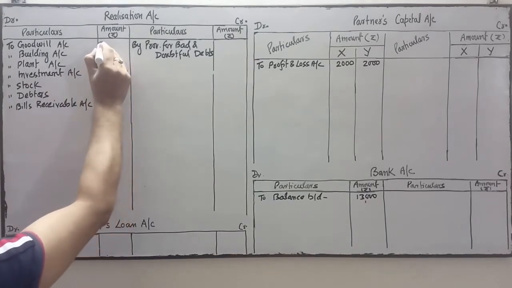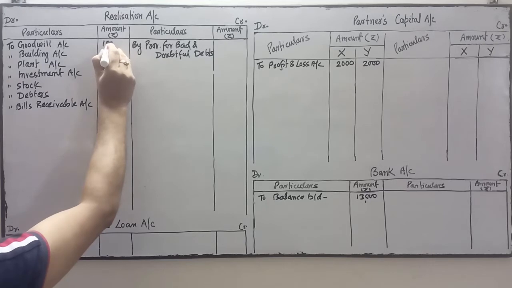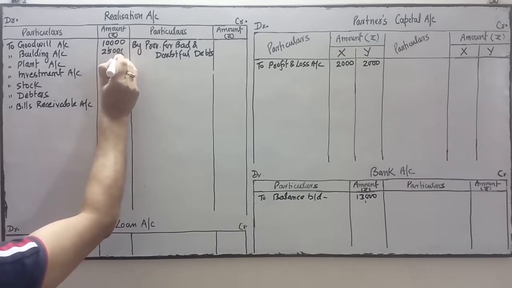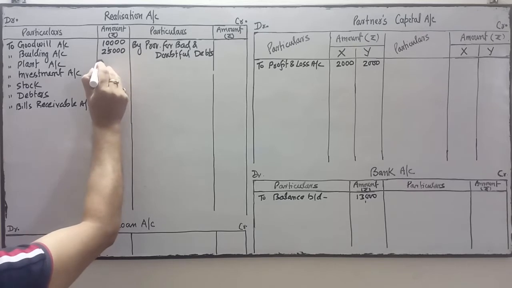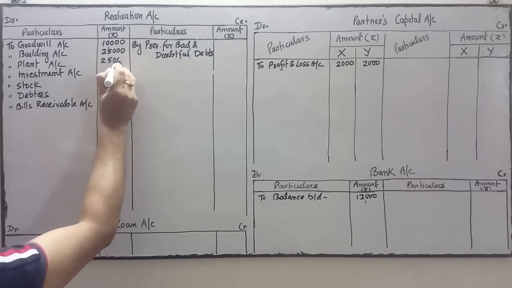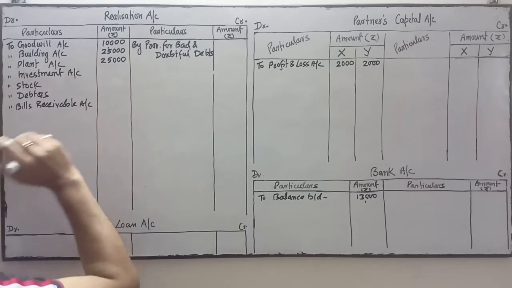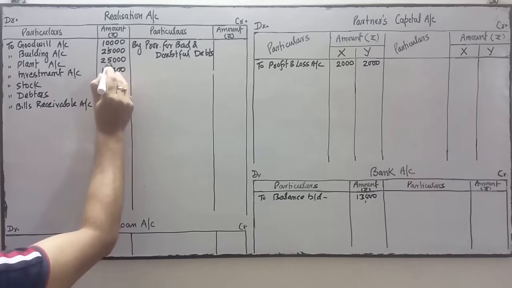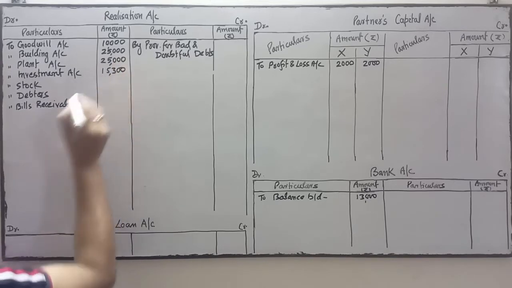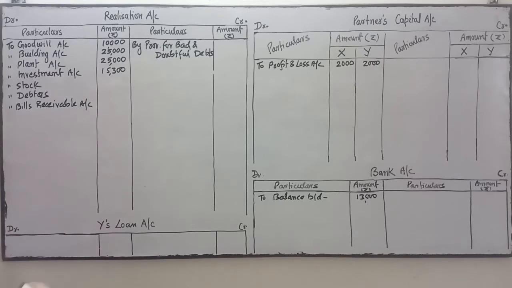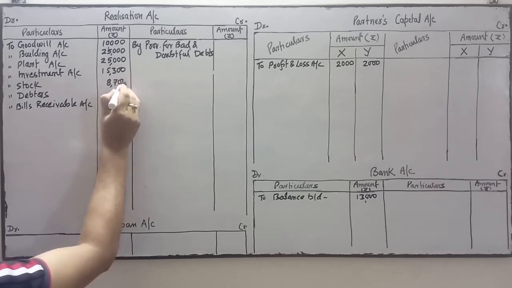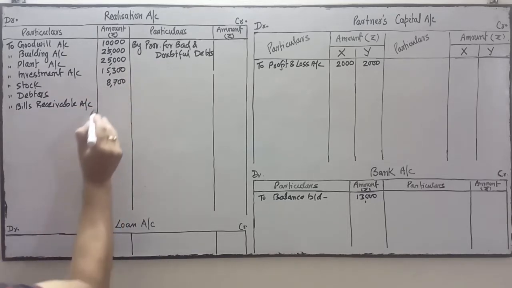Book value of the goodwill is 10,000. Building is 25,000. Plant again 25,000. Investment is 15,300. Next, after investment, stock is 8,700. Next is debtors 17,000.